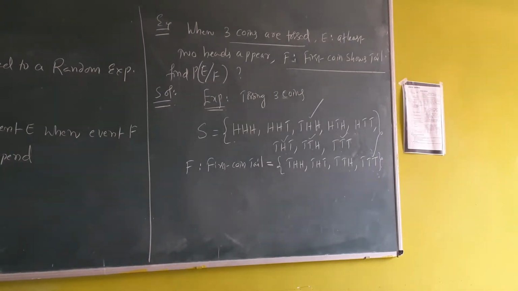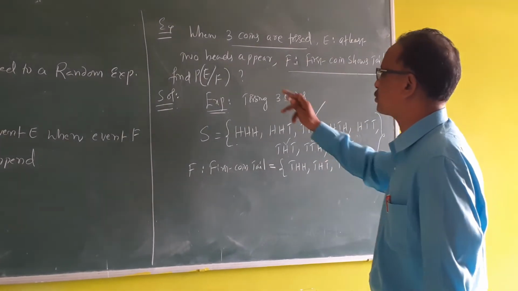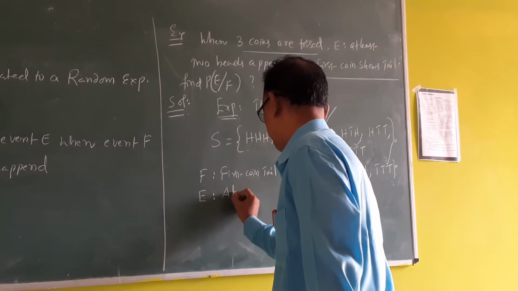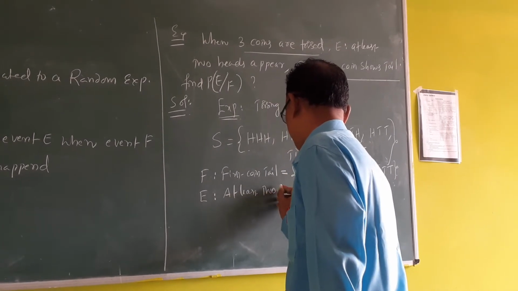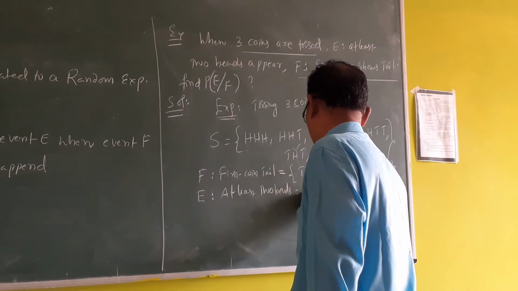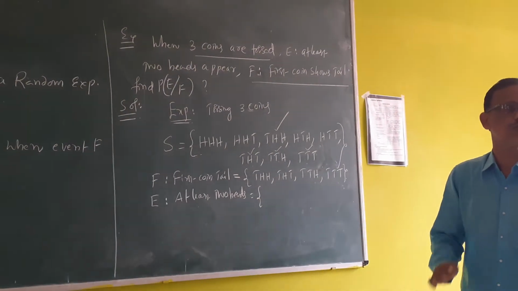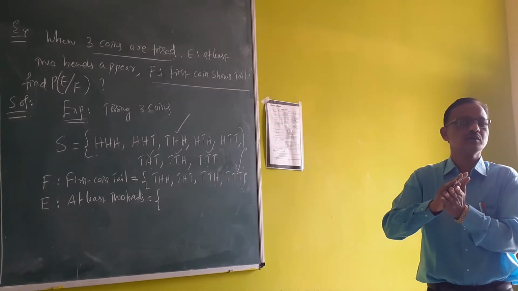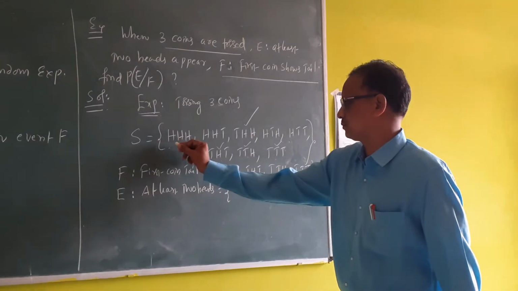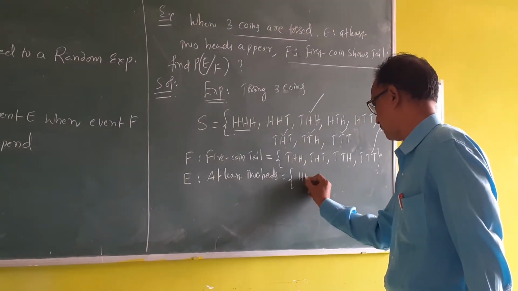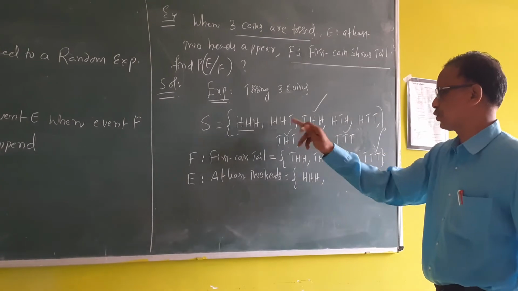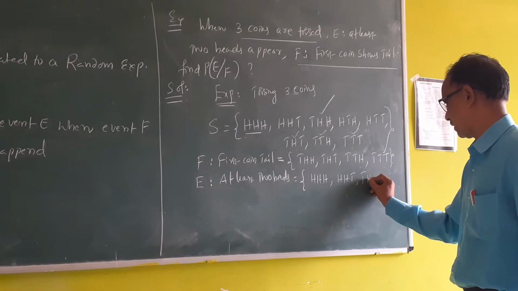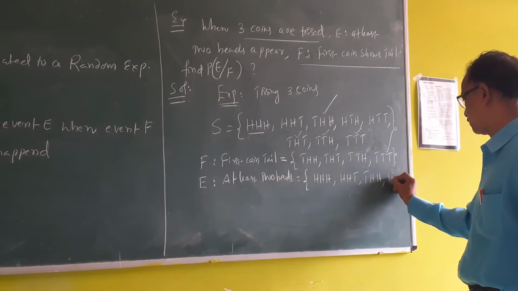Next, E is at least 2 heads. At least 2 heads means 2 heads and 3 heads also will come, minimum 2. So the outcomes are HHT, THH, HTH, and HHH.